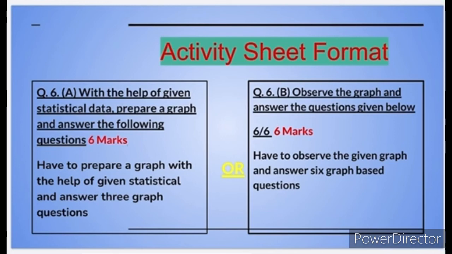Then next, the option for 6a is question number 6b, and this is a very easy question. What is the question? Observe the graph and answer the questions given below. You just need to observe the given map carefully. 6 questions are given, and you have to write the answers for all 6 questions. Every question carries 1 mark. Make it clear that question 6a and 6b are optional to each other. You just need to attempt any one of them.